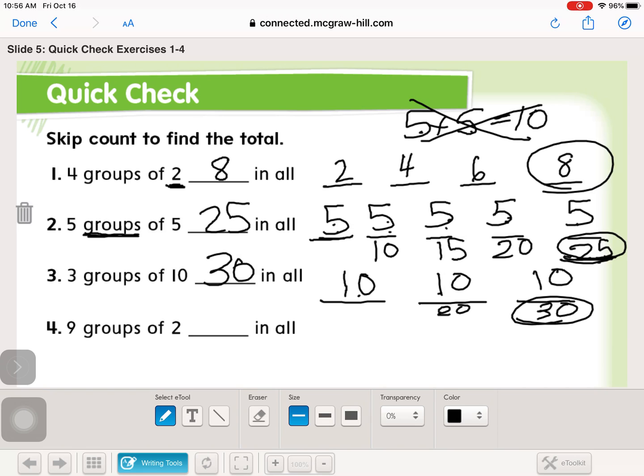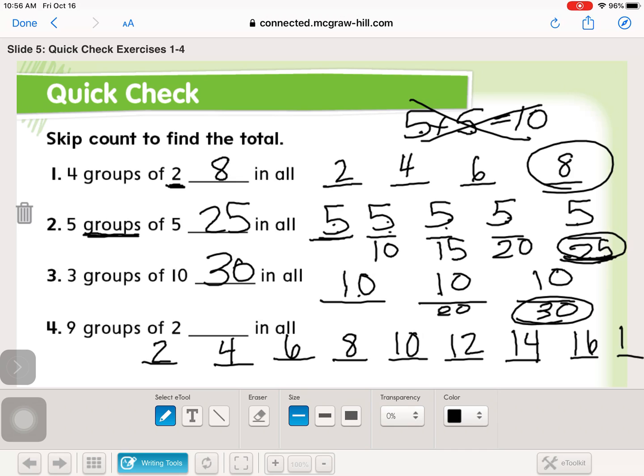9 groups of 2, whoa, that's a lot. Nine groups. Okay, and they're all 2s. This time, since we're counting by 2s, I'm just going to write them in. So 2, 4, 6, 8, 10, and then keep going and add by 2. So 10 plus 2 is 12, plus 2 is 14, 16, 18. And there's your answer, 18. 9 groups of 2 equals 18.